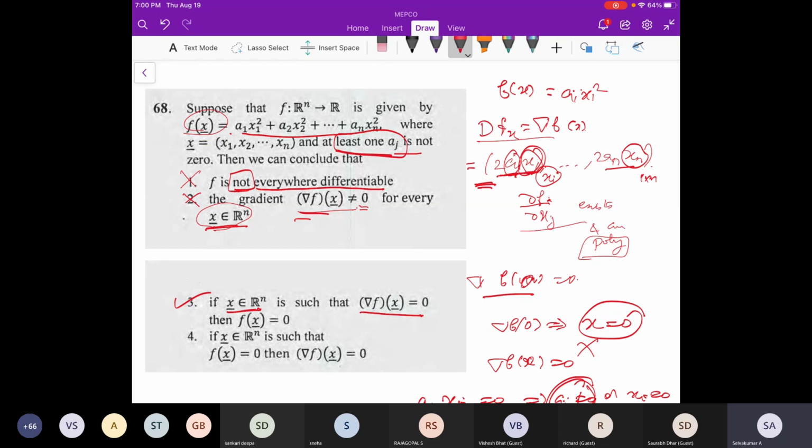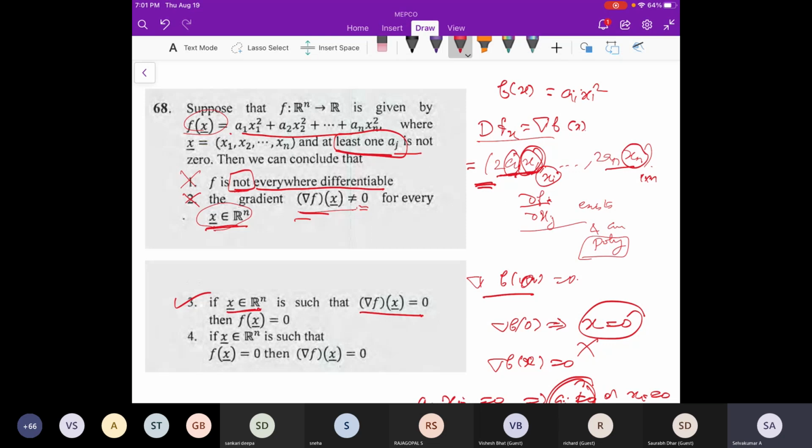That's the meaning. Is it clear? Yes, sir, it's clear. I'm not saying x is 0.